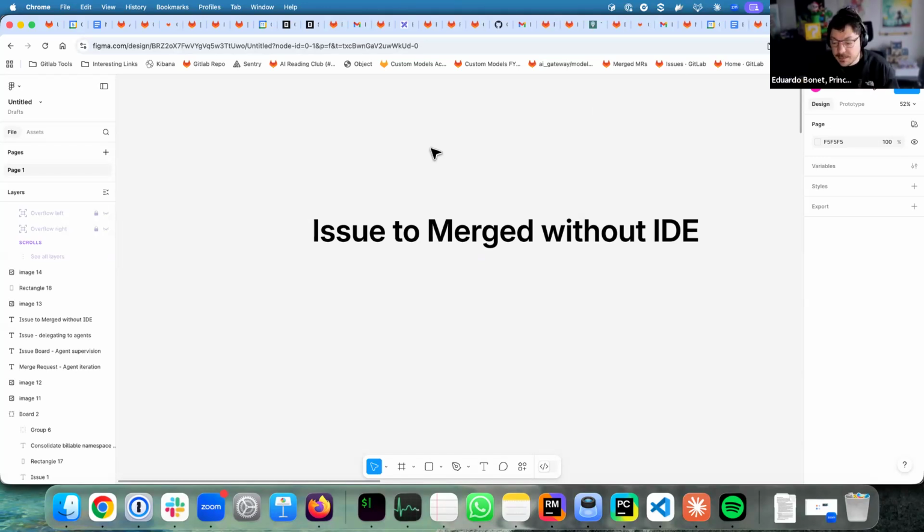I'm here to share with you some designs and mocks that I've been working on, something that I think really can make GitLab a differentiator in AI development, or rather development with AI, agentic AI. So the idea is you should merge without an IDE entirely on the GitLab platform.